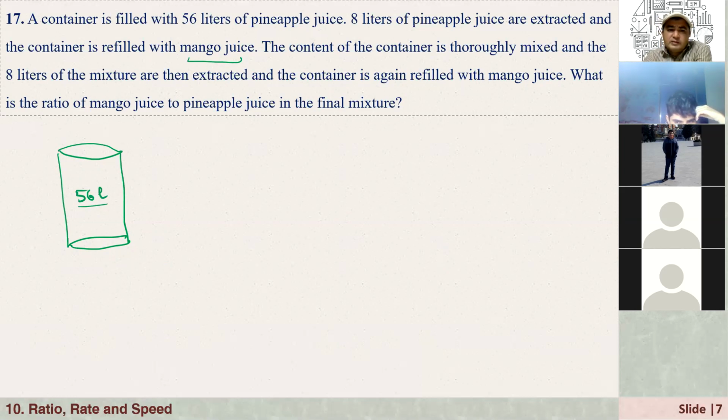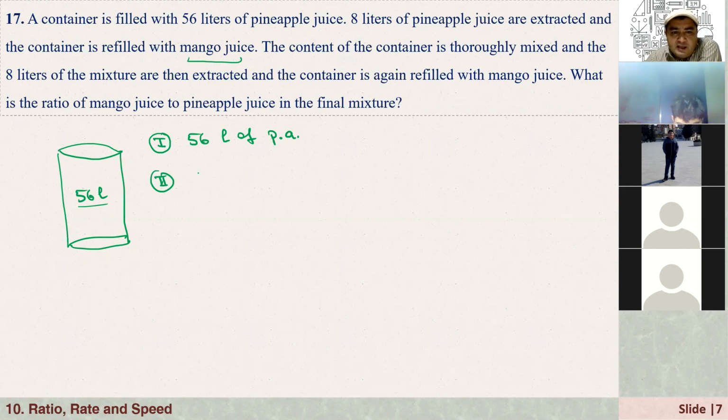All right. In the first case, I have 56 liters of pineapple juice. And the second one is we are extracting 8 liters of pineapple juice, and the container is refilled with mango juice.